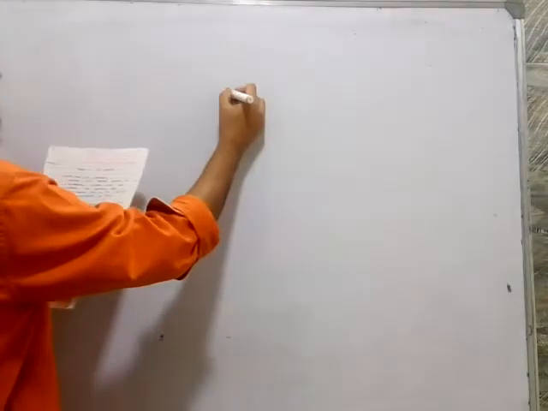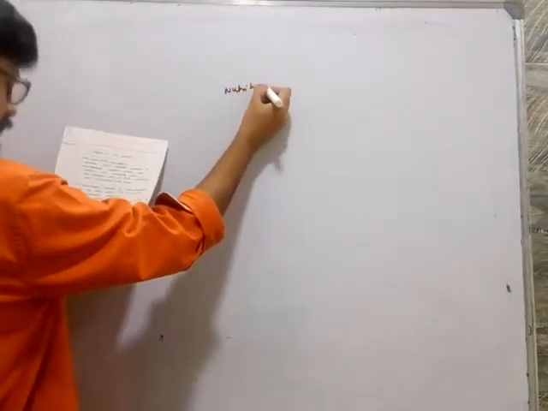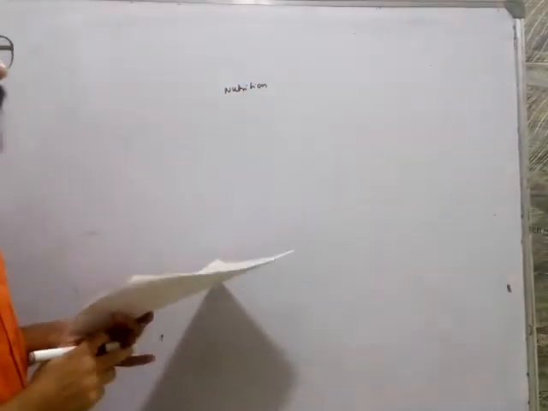For example, nutrition, then respiration, transportation, excretion, control and coordination, reproduction, growth and development, and movement. So we will be dealing with each and everything in detail. Now, first is nutrition.